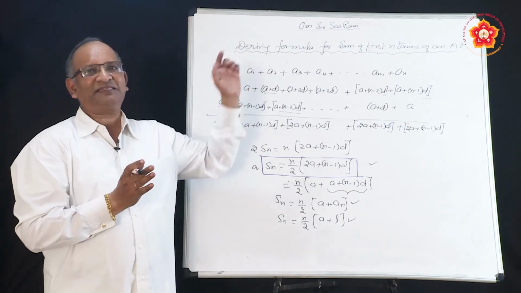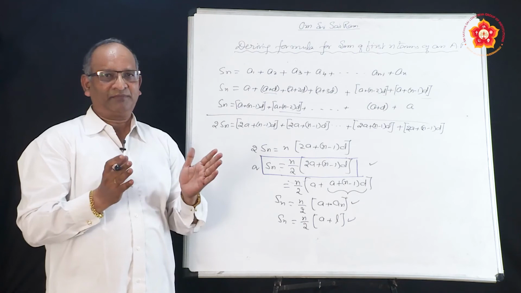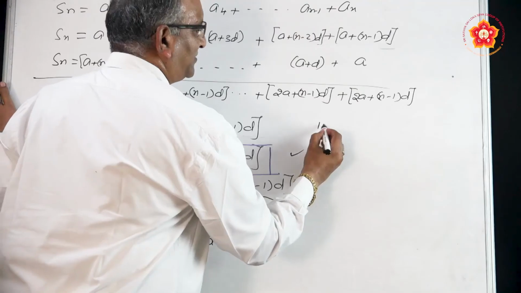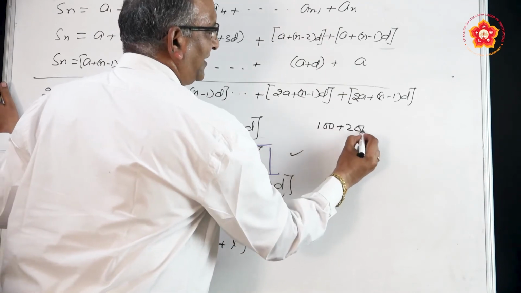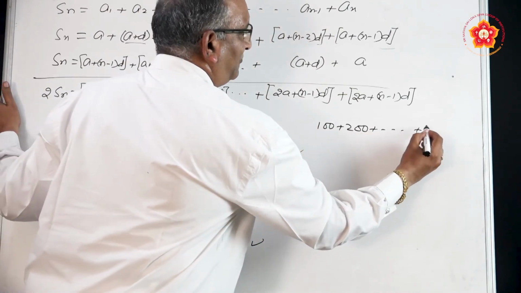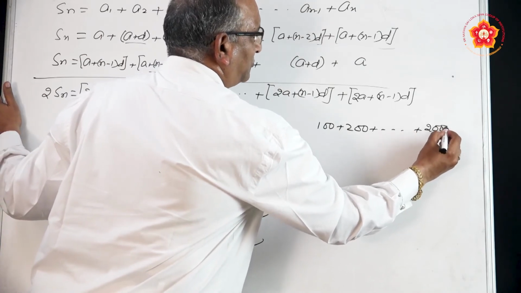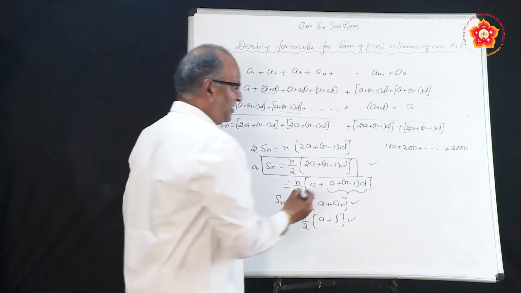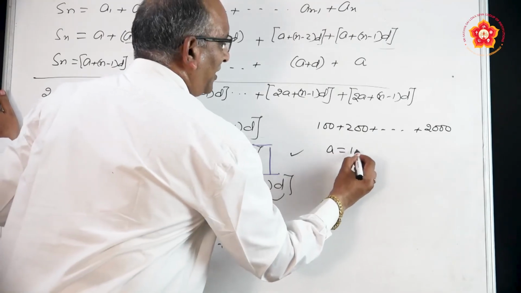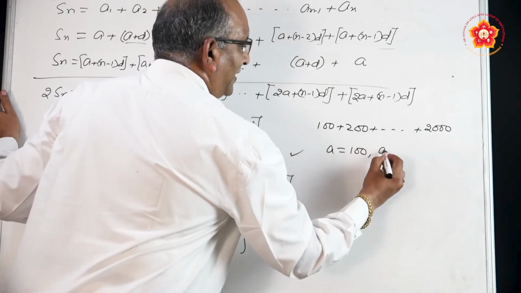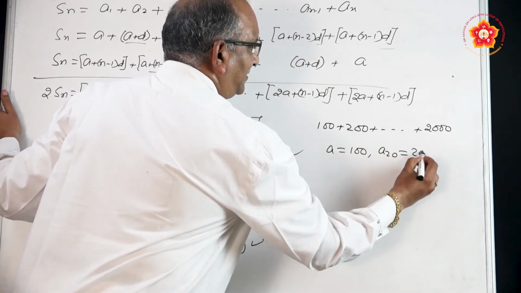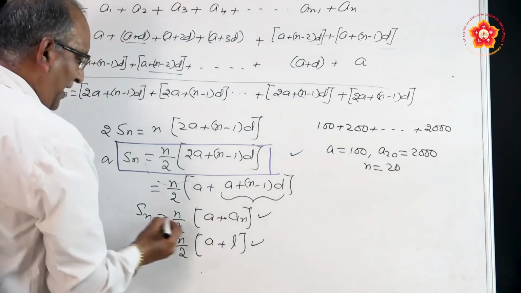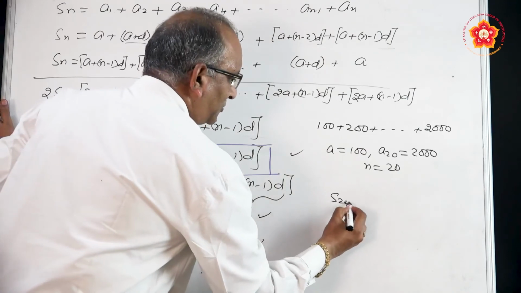Let us go back to the first example. A mother has deposited 100 rupees on his first birthday, 200 rupees on his second birthday. In that way, on his 20th birthday, she has deposited 2000 rupees. And we wanted to know what is the total sum. So, we will say here A is equal to 100, A20 is equal to 2000 and N is equal to 20. Use this formula, you will get S20, the total.